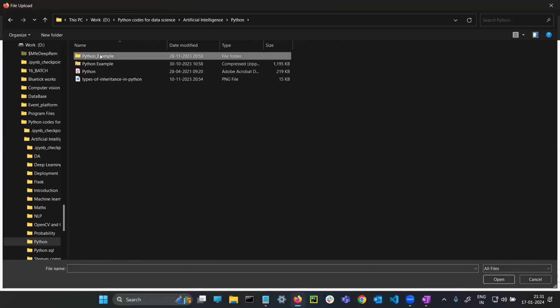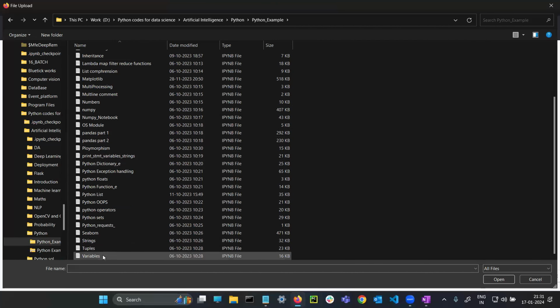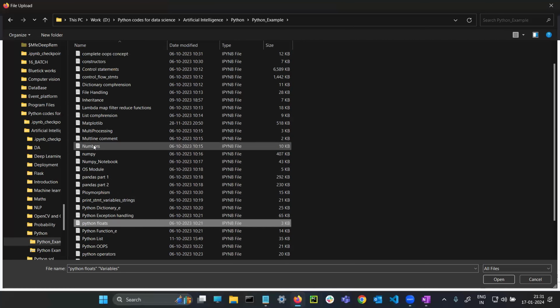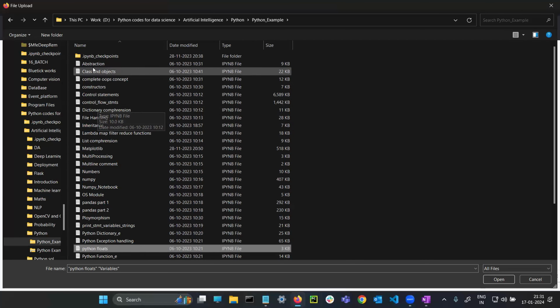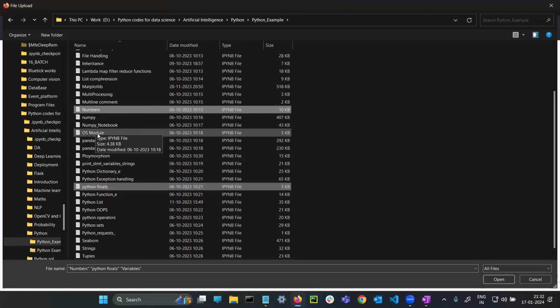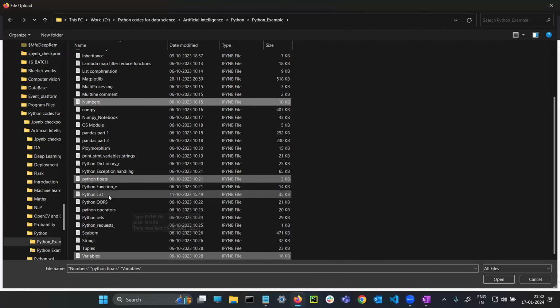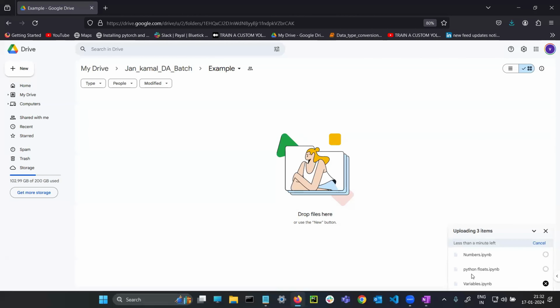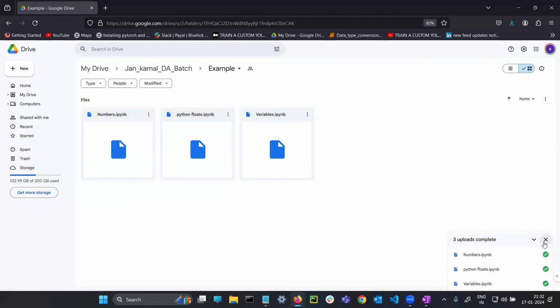Let me go here. Python examples. What was the concept? See, variables. Do I have data types? I think not needed. Variables example is there, and float example. No, just give me a second. Numbers. Yeah, three things which we completed till now. Lots of examples. I will open and show in front of you.